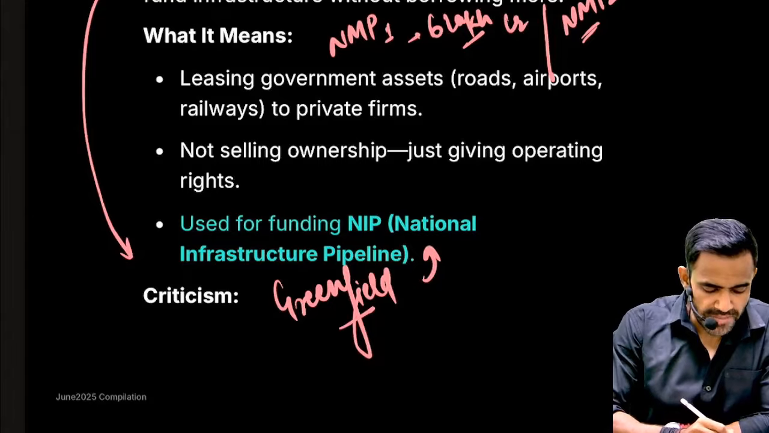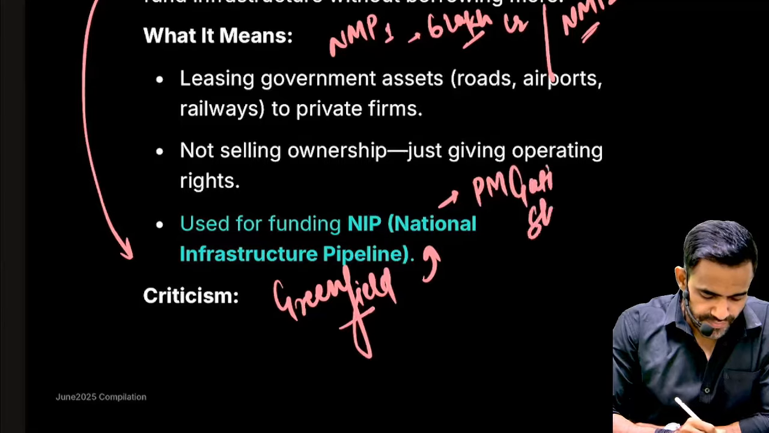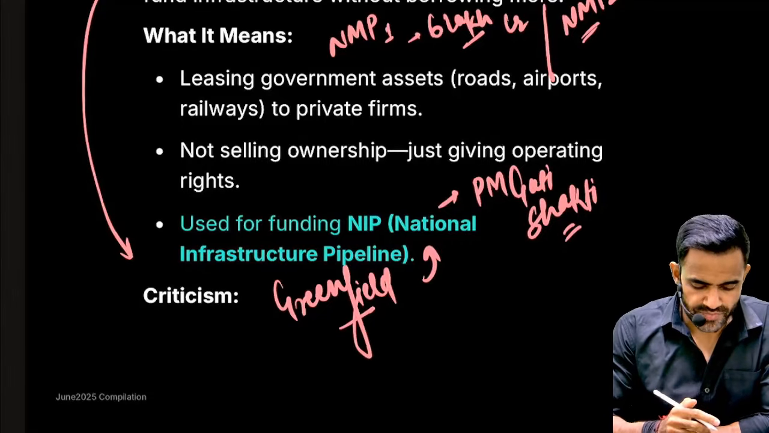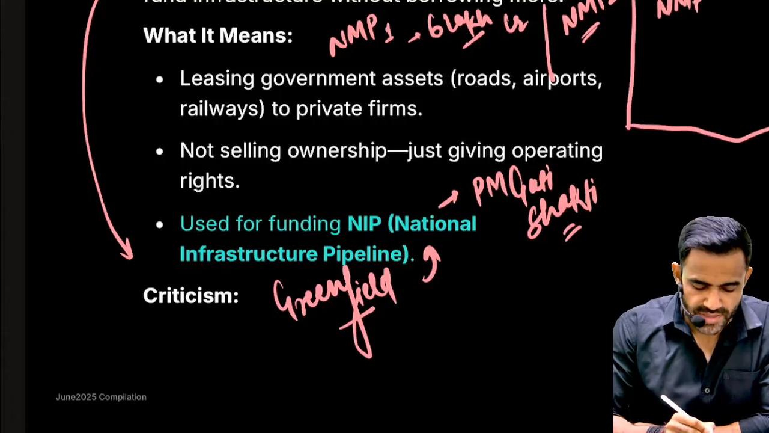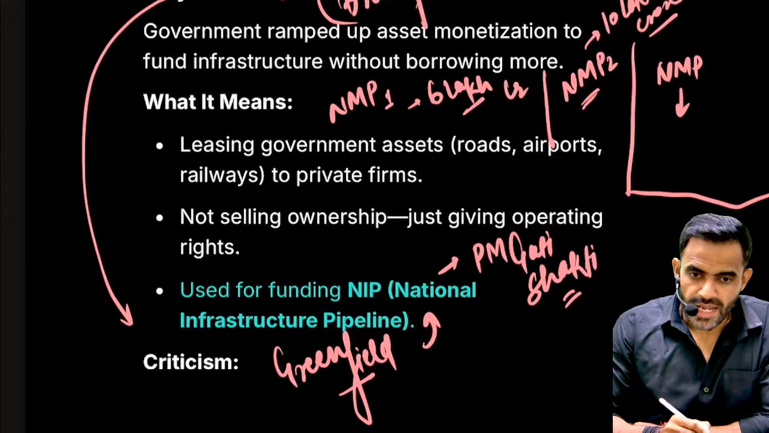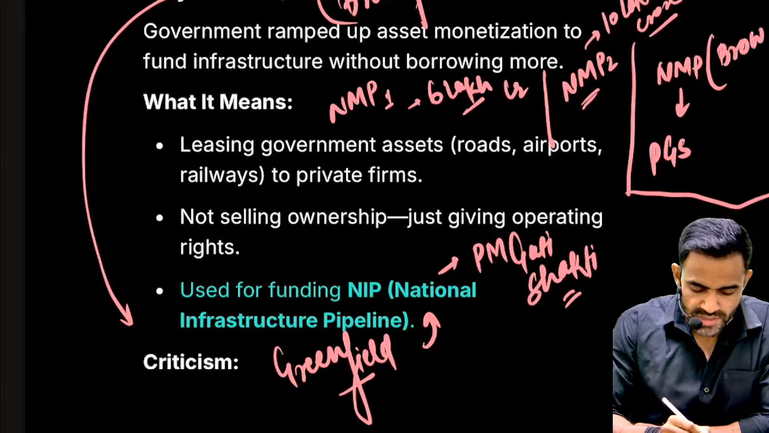Actually this is the old name. The new name of this initiative is PM Gati Shakti. So in a very simple sense, utilizing our old projects, we are generating more revenue. So can I simply say that NMP, that is National Monetization Pipeline, will help in financing PM Gati Shakti? This is about brownfield projects.